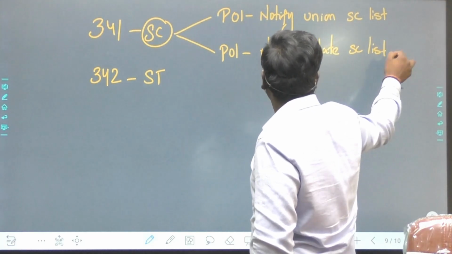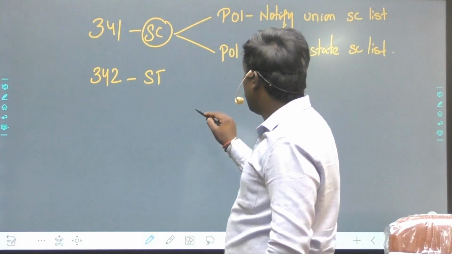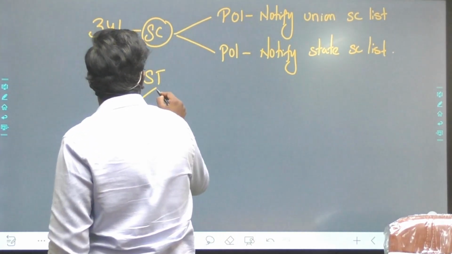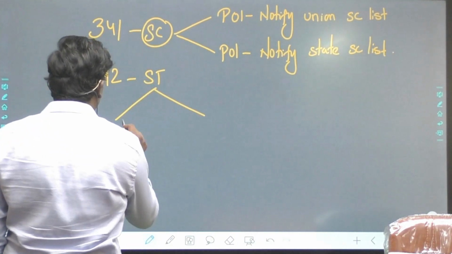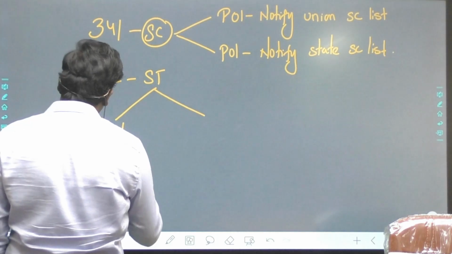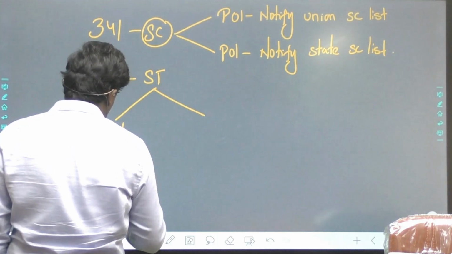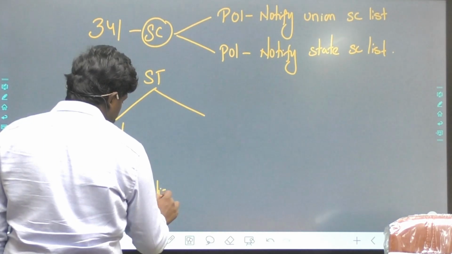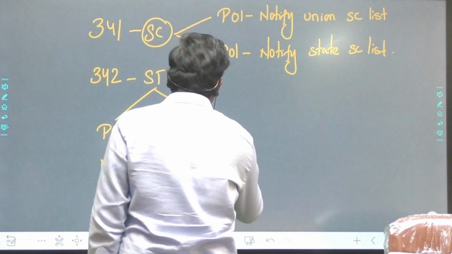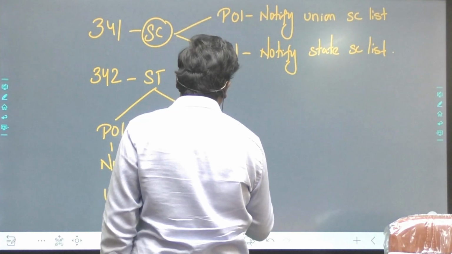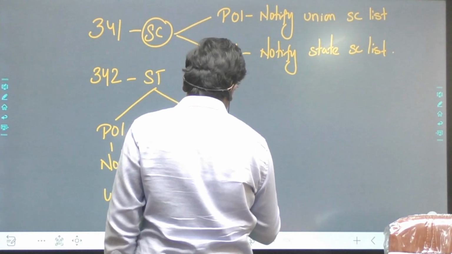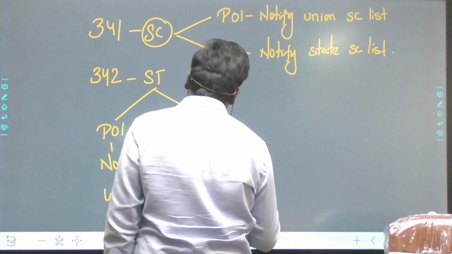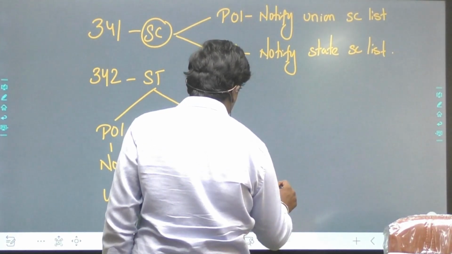Who are SCs of the state? According to Article 342, the President of India has the authority to notify the Union ST list, and also the state ST list.